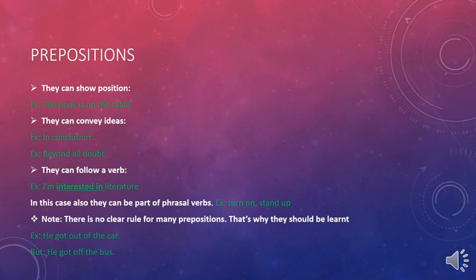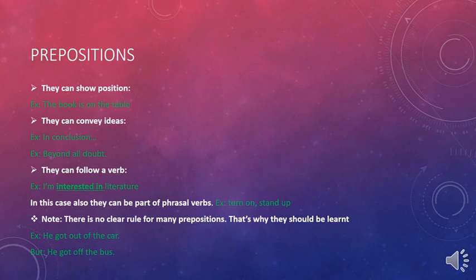Also, they can convey ideas. In conclusion, beyond all doubt. Here, you're not talking about any position. You're just conveying ideas. See? The prepositions here are in and beyond. Also, they can follow a verb when you say, I'm interested in literature.